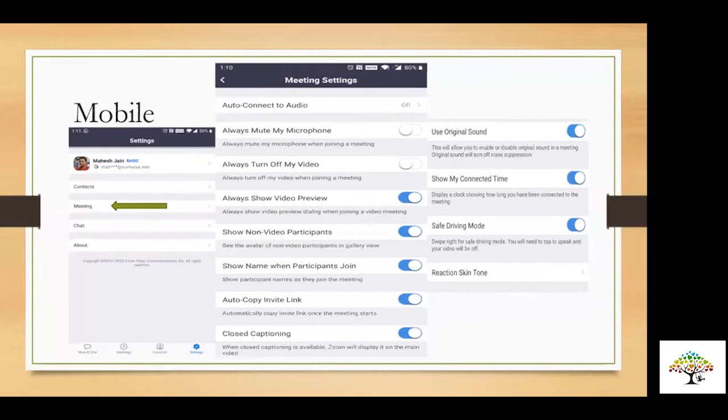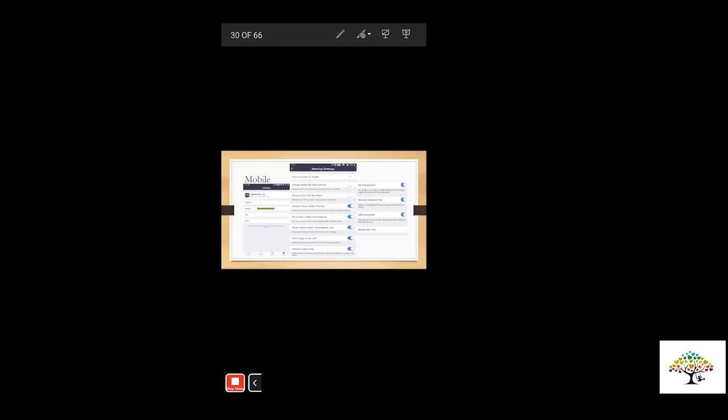So today it happened that half of the session we have taken on mobile and half of the session is happening on laptop.